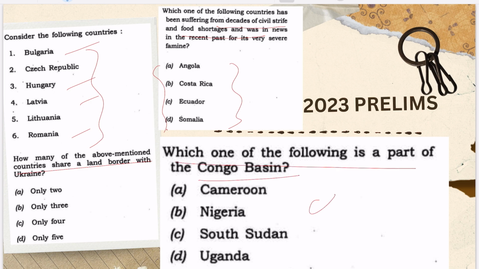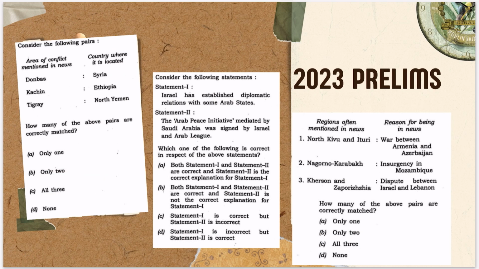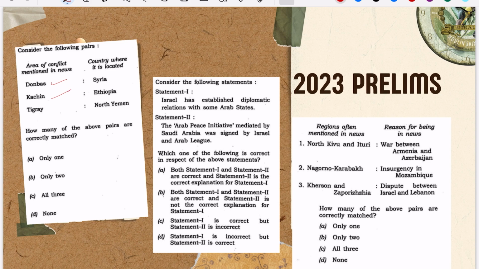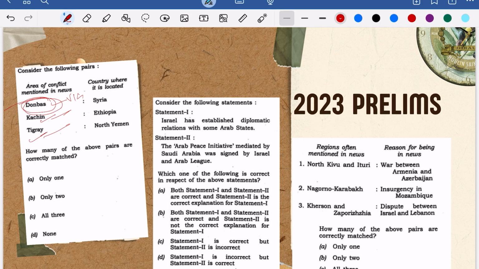This is class 6 NCERT if you are reading, right? There was a full chapter on this, the Congo basin, and you will be able to easily solve this. Then if you see areas in conflict: Donbass, Kachin, Tigray. So this is a cultural region, and that is why you have to focus on that. Donbass is in Ukraine, right? Similarly, Tigray and Kachin are regions which are there in these countries.